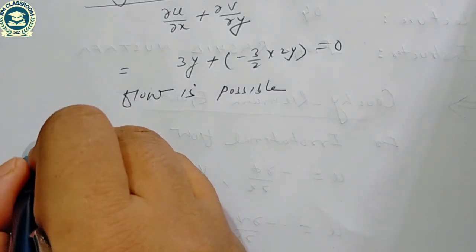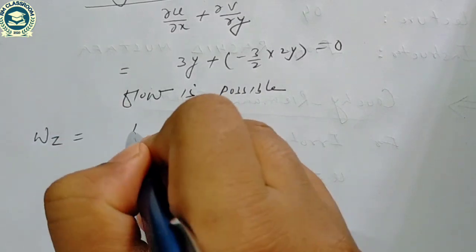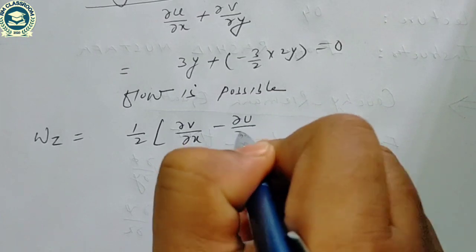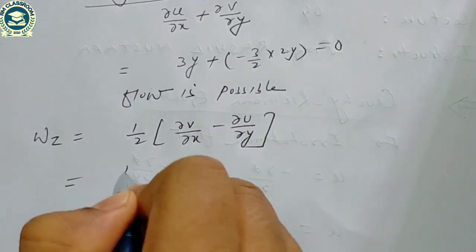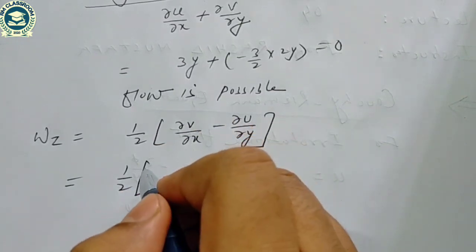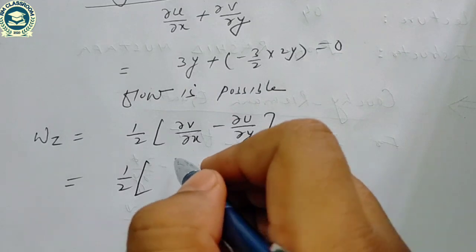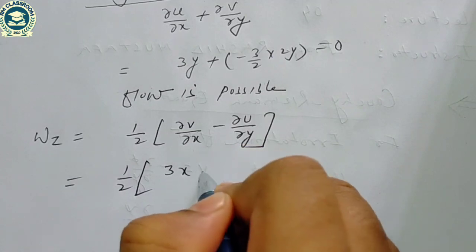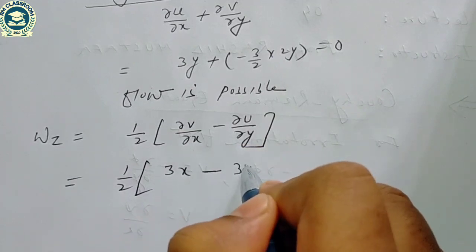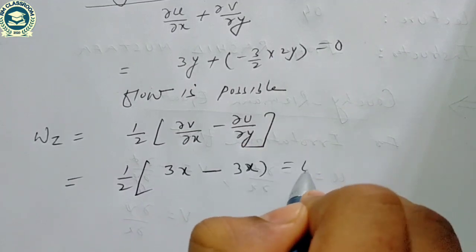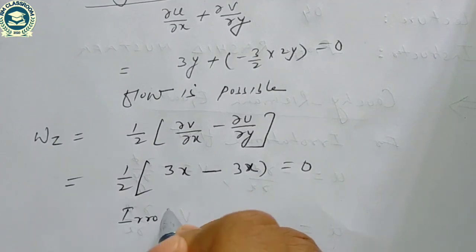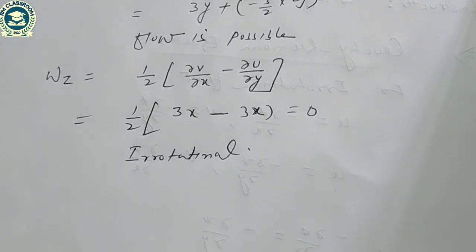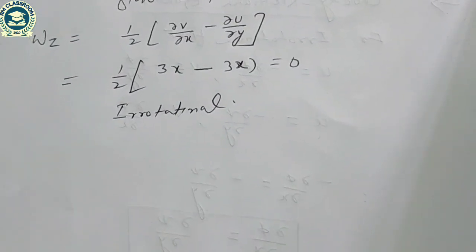Or we can check whether the flow is irrotational. So omega z is equal to 1 by 2 into del v by del x minus del u by del y. Del v by del x is 3x and del u by del y is 3x, so it is 0, which means flow is irrotational. Now we have to compute the velocity potential and stream function.